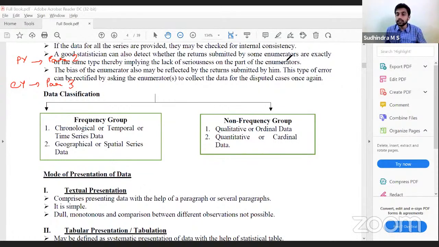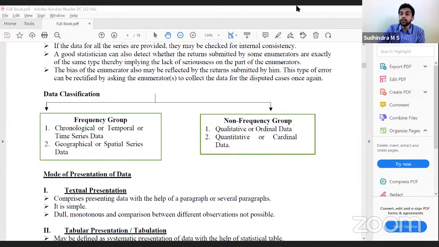So these are the characteristics of textual presentation: presenting the information in the form of paragraphs. Advantage: simple. Disadvantages: it becomes dull, monotonous, and more importantly, comparison becomes difficult. Next one, tabular presentation. The disadvantages of textual presentation are overcome by tabular presentation.